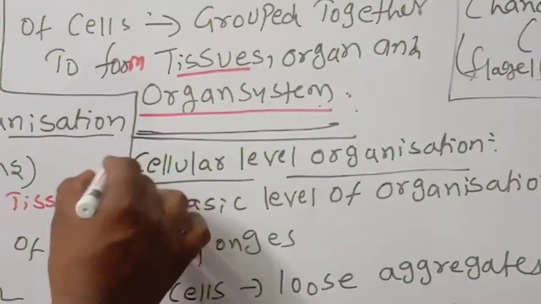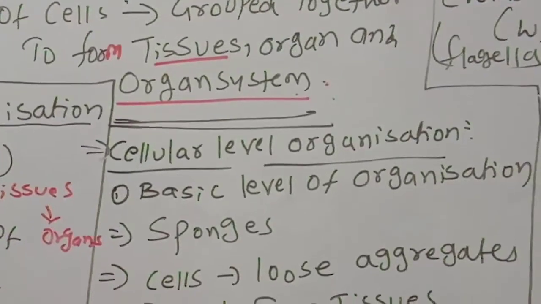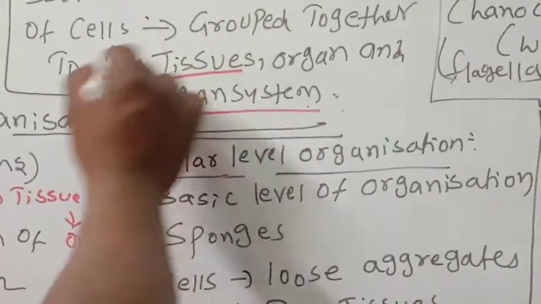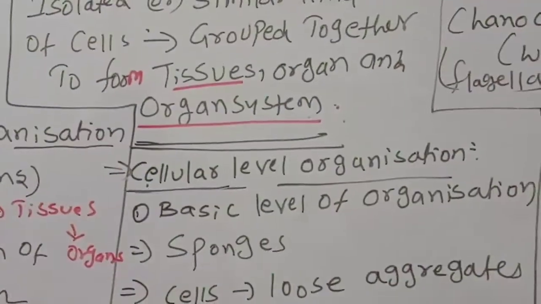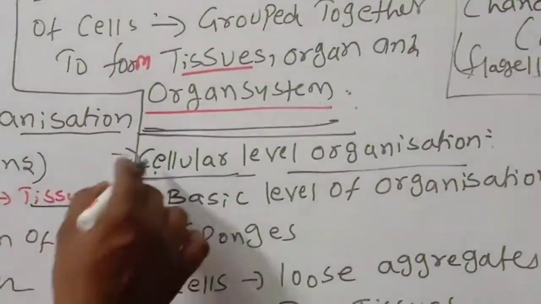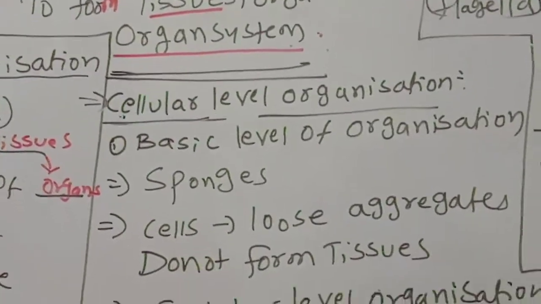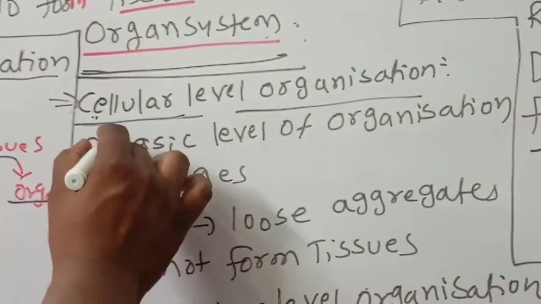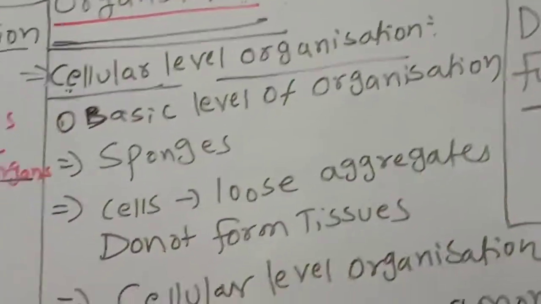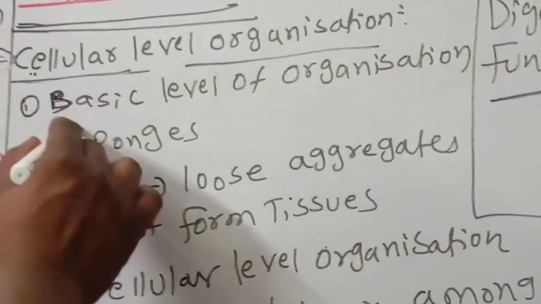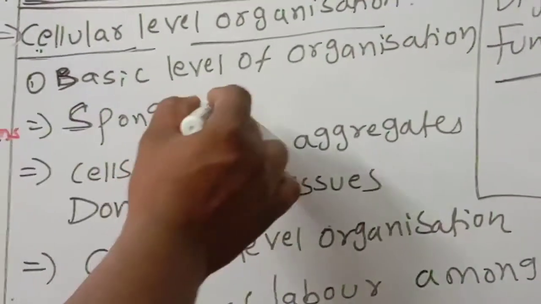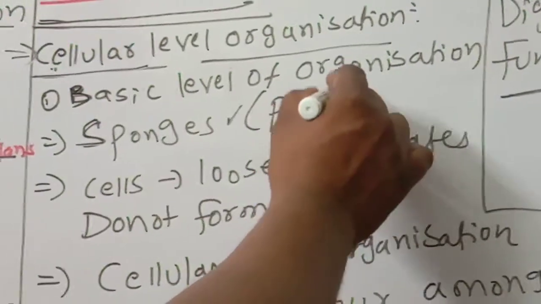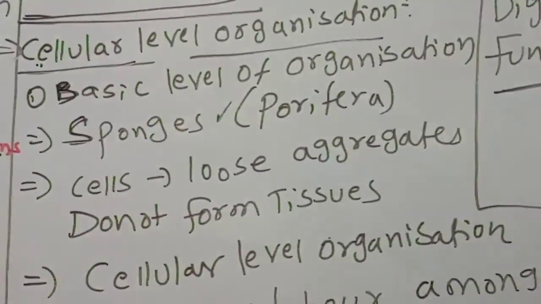Here I am writing about cellular level organization. The first level is cells, then tissues, then organs. The first one is cellular level organization. It is the basic level of organization, which we can see in the sponges. Sponges means which phylum? You know that the phylum name is Porifera.